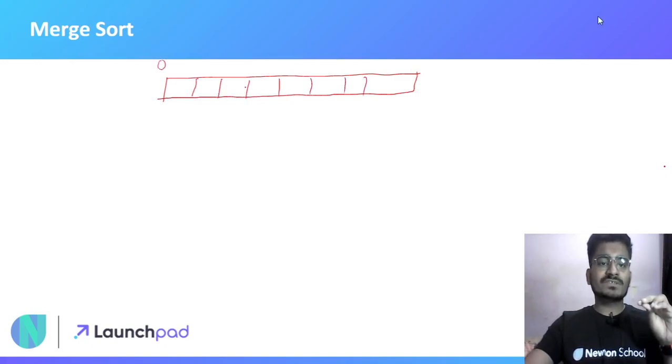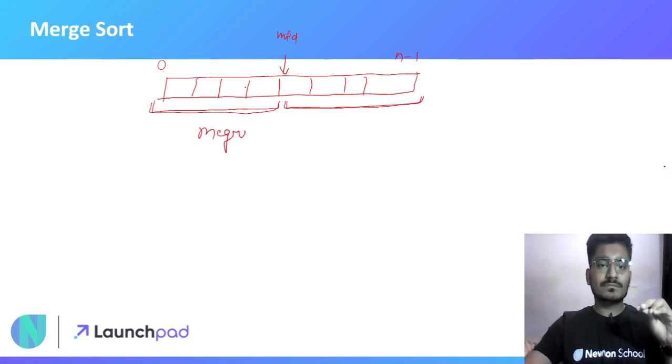Suppose the first index was 0 and n minus 1, and somewhere this index is the middle. Firstly I have divided this whole array into two subarrays, and I have called merge sort 0 to mid and merge sort mid plus 1 to n minus 1.